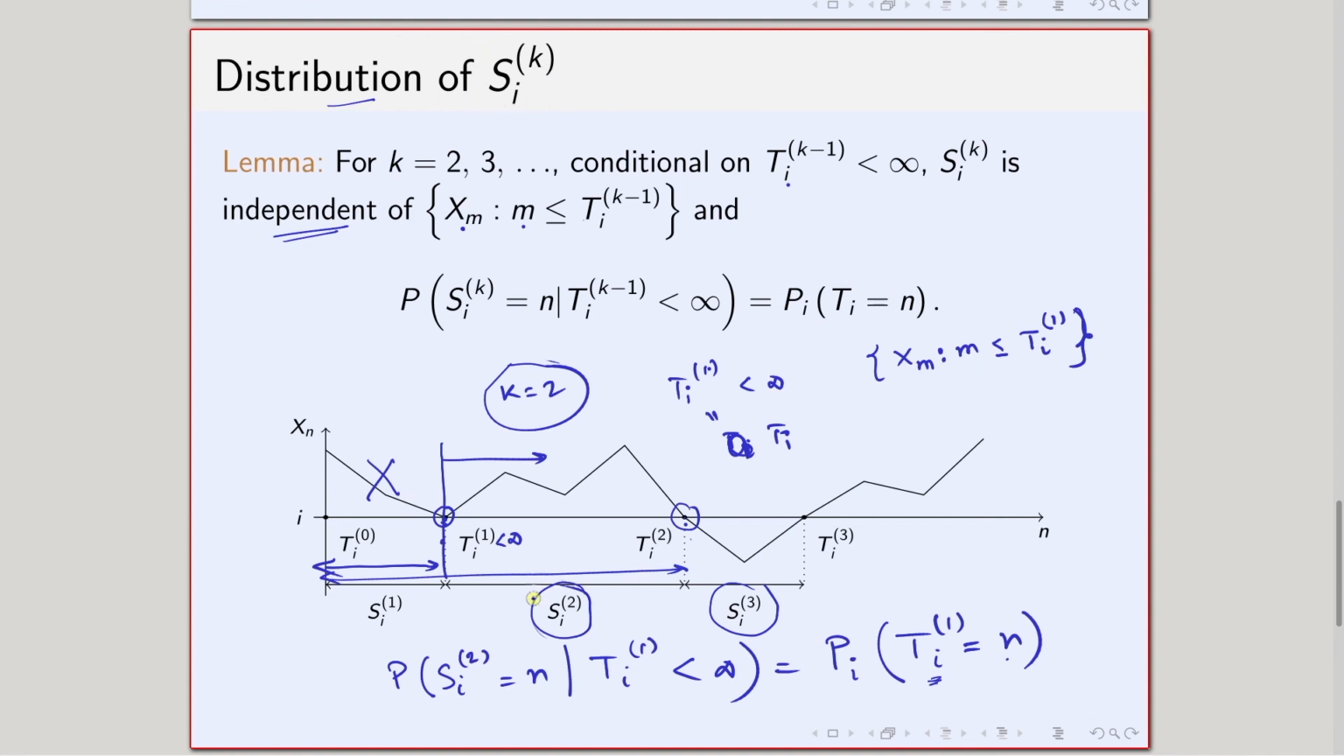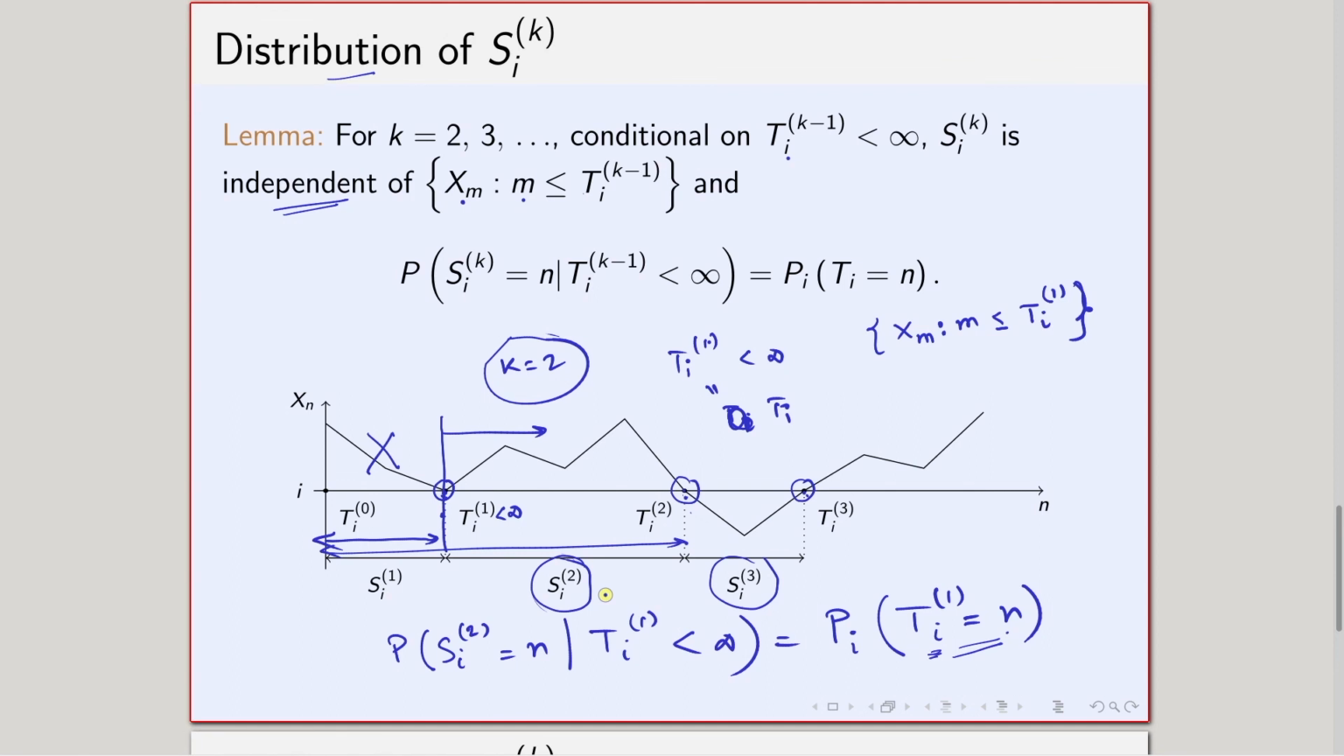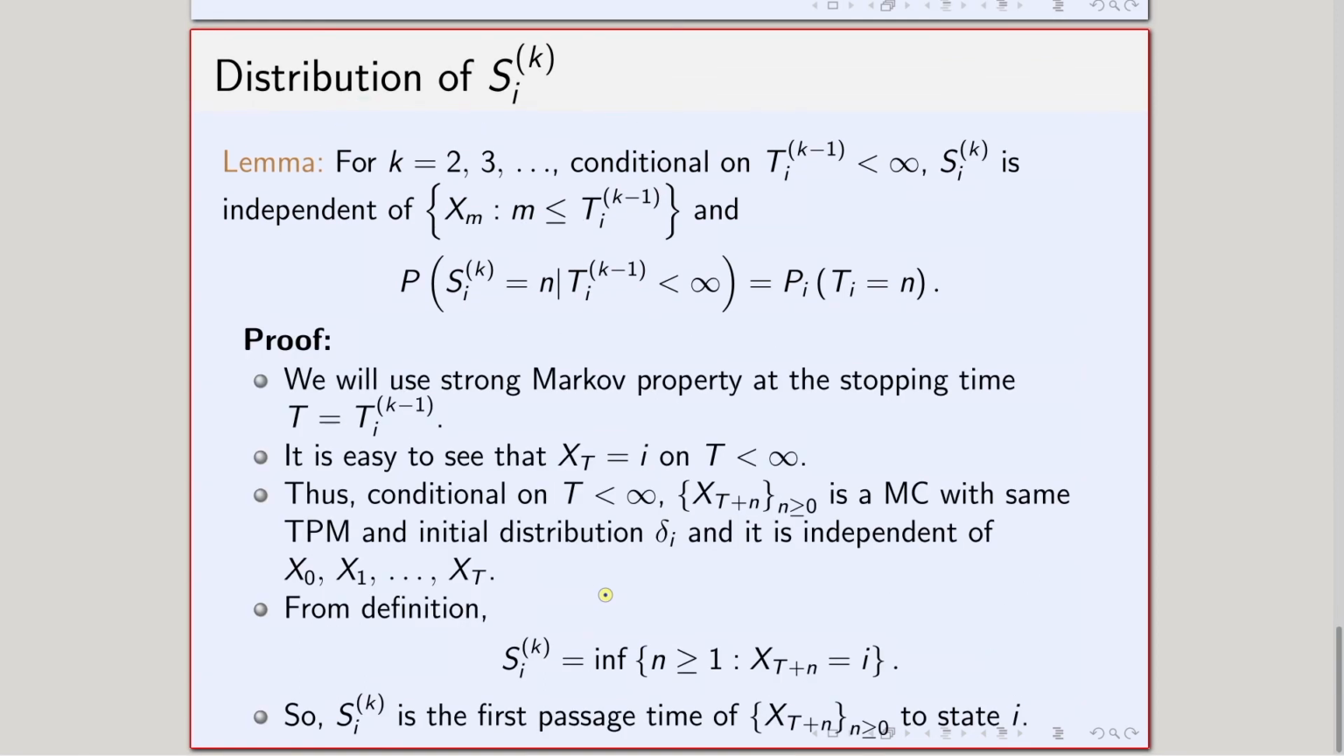It basically says that S_i^k is independent of the previous part of the Markov chain, and not only that, the distribution of S_i^k, conditioning on the previous time being finite, is the same as if I am starting from i and visiting the state i for the first time. The distribution of that time is the same as the distribution of S_i^k. So I have given the intuition of the proof using this graph. Now let us write down those things clearly.